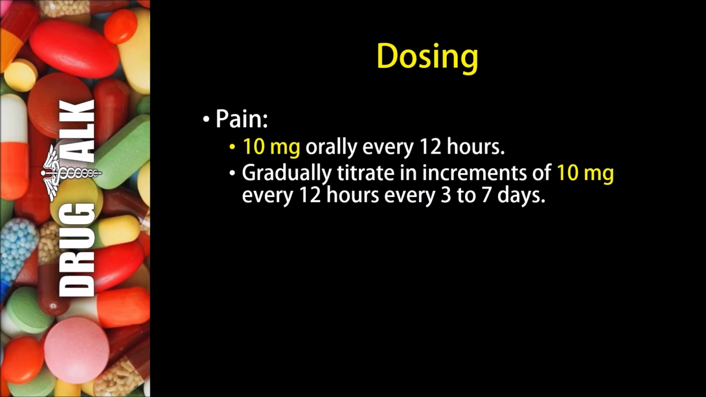Now, what about dosing with hydrocodone? So in the treatment of chronic severe pain, we would typically see 10 milligrams orally every 12 hours, and then the patient would have the option to gradually titrate or increase the dose in increments of 10 milligrams every 12 hours every 3 to 7 days.